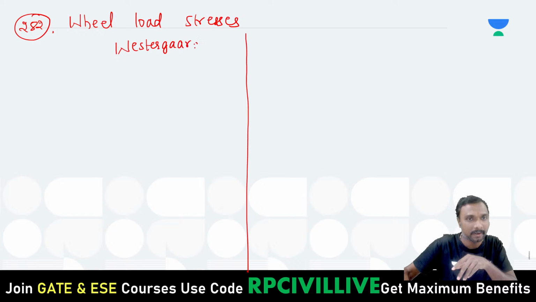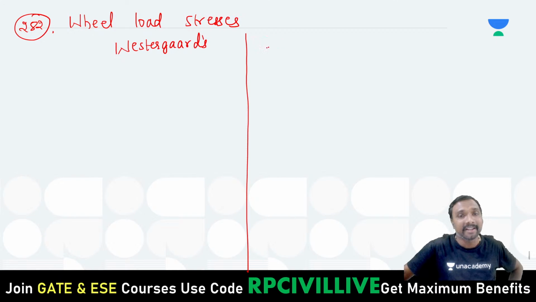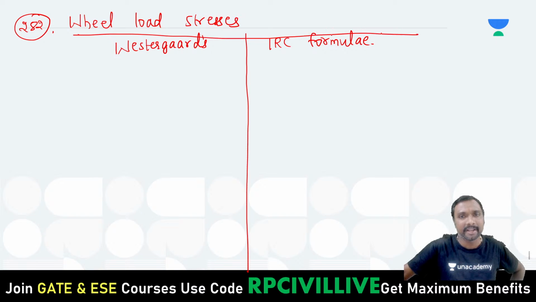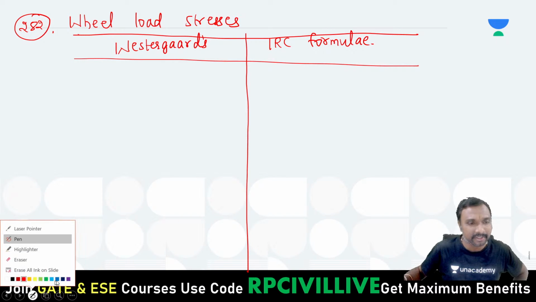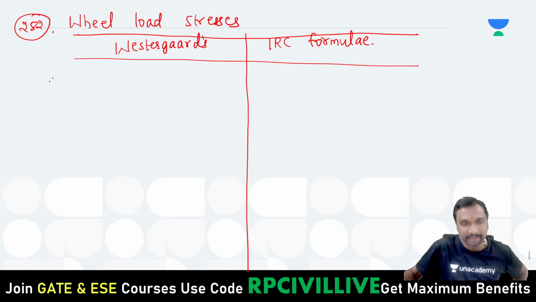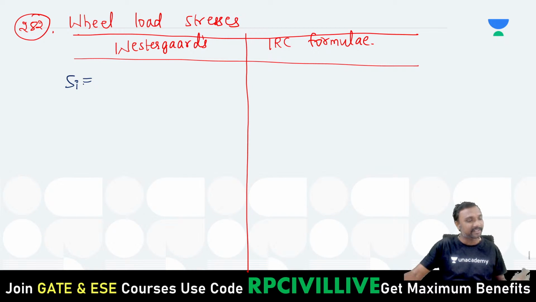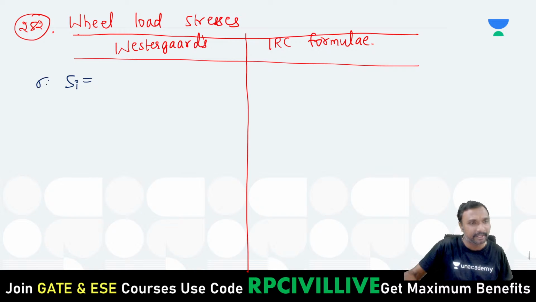So we have Westergaard's formula, and the next one is the IRC formula. Westergaard gave a formula and IRC has modified it. What is the Westergaard formula? First, SI is the wheel load stress at the interior. S is the symbol for stress, or sigma, any symbol we can use for stress.